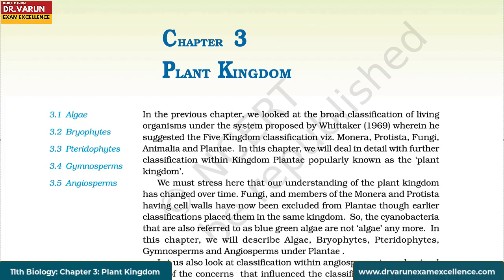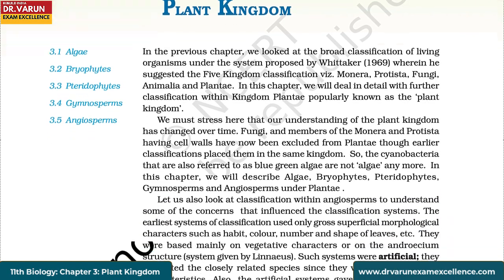Chapter 3: Plant Kingdom. In the previous chapter, we looked at the broad classification of living organisms under the system proposed by Whittaker in 1969, wherein he suggested the five kingdom classification, that is Monera, Protista, Fungi, Animalia, and Plantae. In this chapter, we will deal in detail with further classification within kingdom Plantae, popularly known as the plant kingdom.